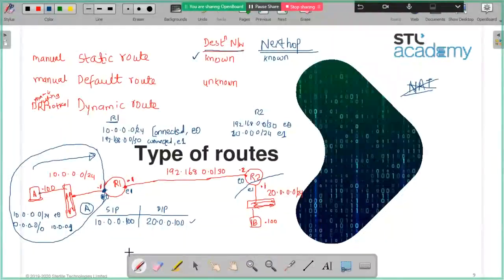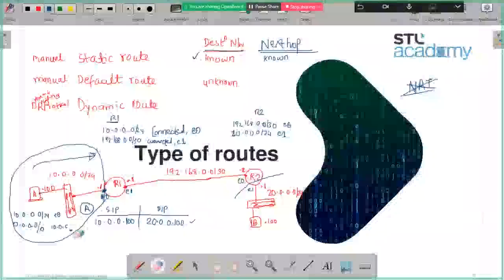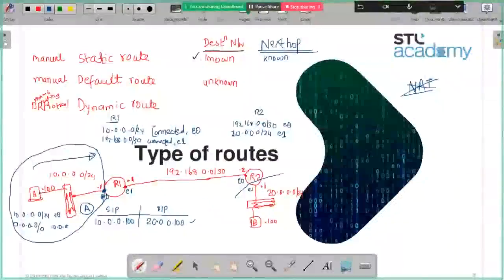Please remember, when you are configuring the PC, people make mistakes. They try to give the IP of this interface, which is wrong. It will always be of the same subnet. So here you have to give this. If you try to give this, it is also okay. To go to 20.0.0.100/32, a specific host, I can send my packet.